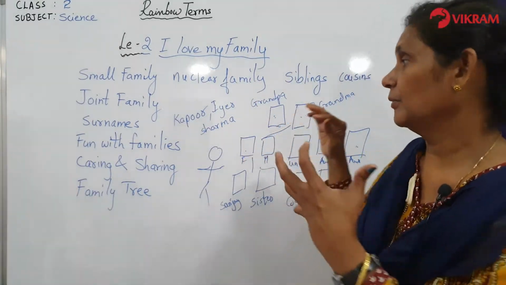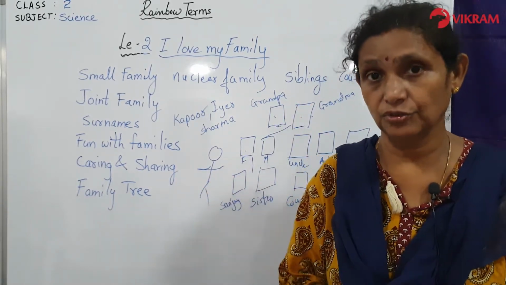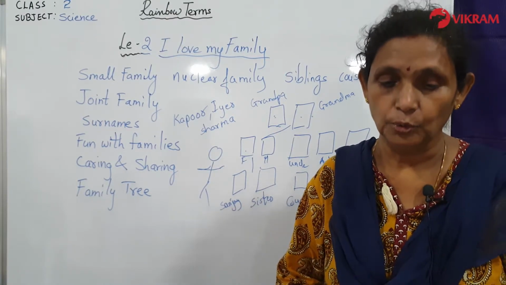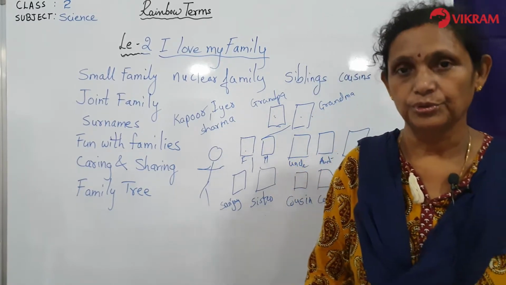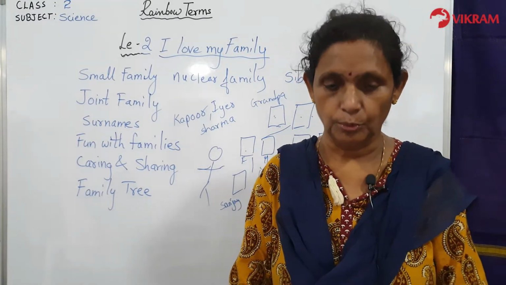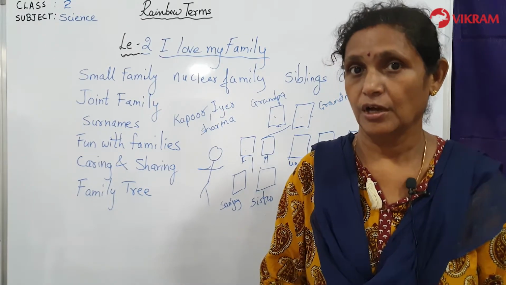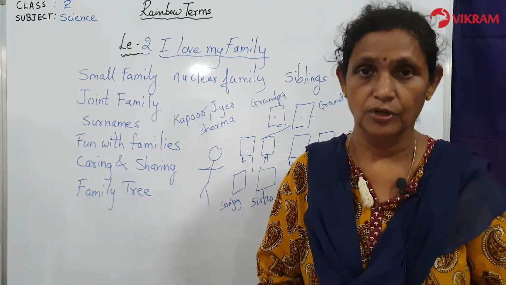The members of the family also take care of each other. So you have to help your parents also. They are also working hard. We should respect and obey our grandparents and parents. So children, you should learn to respect and obey and love your parents and grandparents. So now children, you know exactly what is your name, what is your surname.